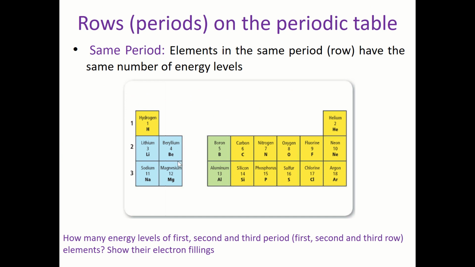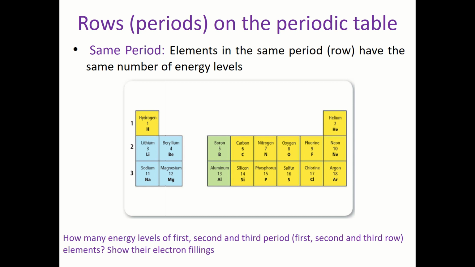Okay, so now let's see if the same thing is true for group number 2. So let me try with beryllium. Beryllium is 4. So 4 means what? Means 2 and 2, right? 2 in the first energy level and 2 at the second energy level. So how many electrons are there at the outermost energy level? It will be 2. So what if I speak about magnesium? Magnesium is 12. So it's 2, 8, 2, right? So also you have 2 electrons at the outermost energy level and so on.